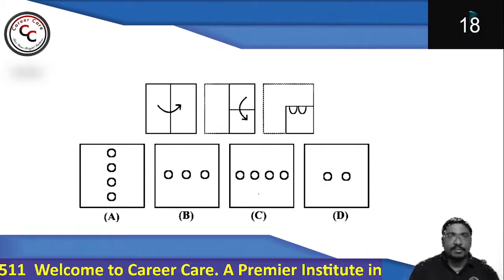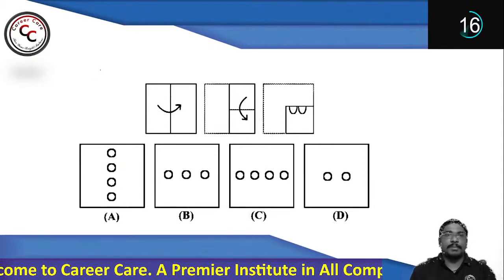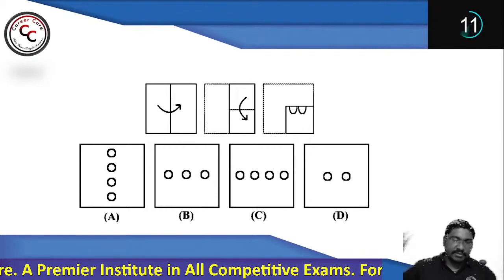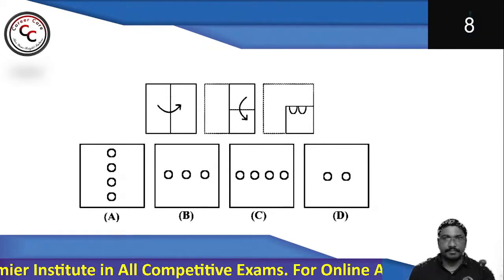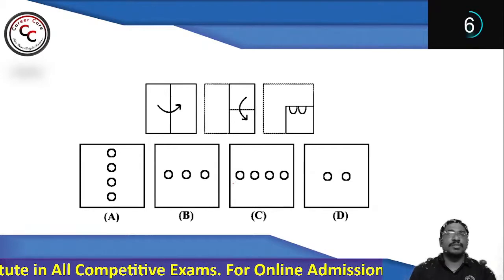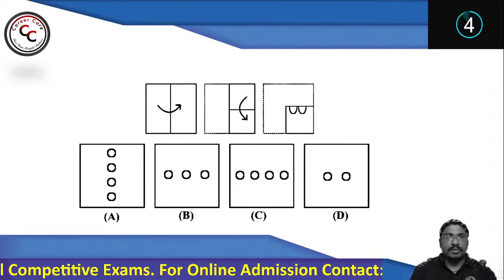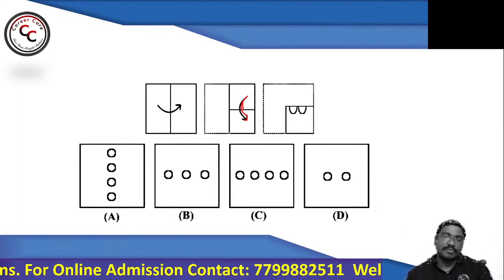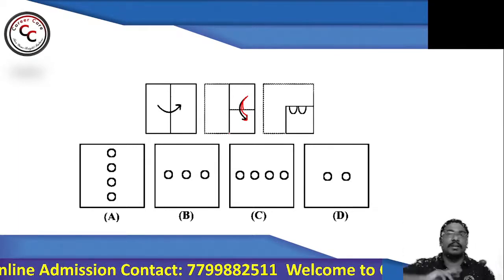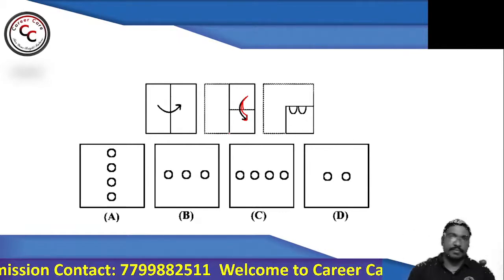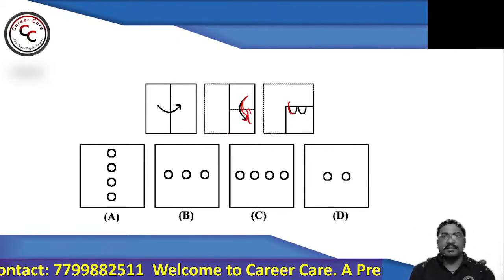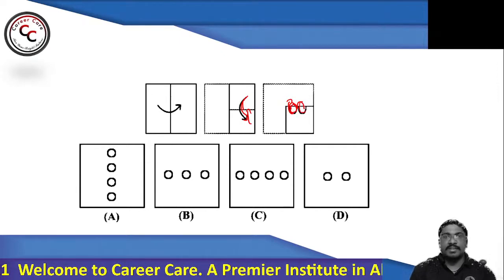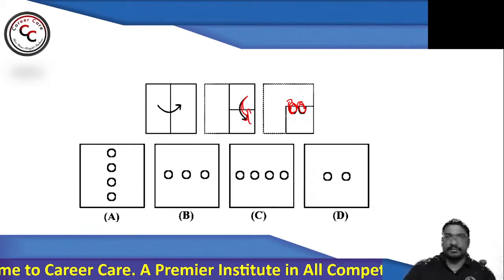Now, look at this particular question. A paper is folded, then cut, and then unfolded. It resembles which of the following options? So in paper folding, always do the reverse. Here we are supposed to come from the last, because we are opening the paper. It is already closed. When this is opened like this, these circles will come here, so that the semicircle completely becomes a full circle.